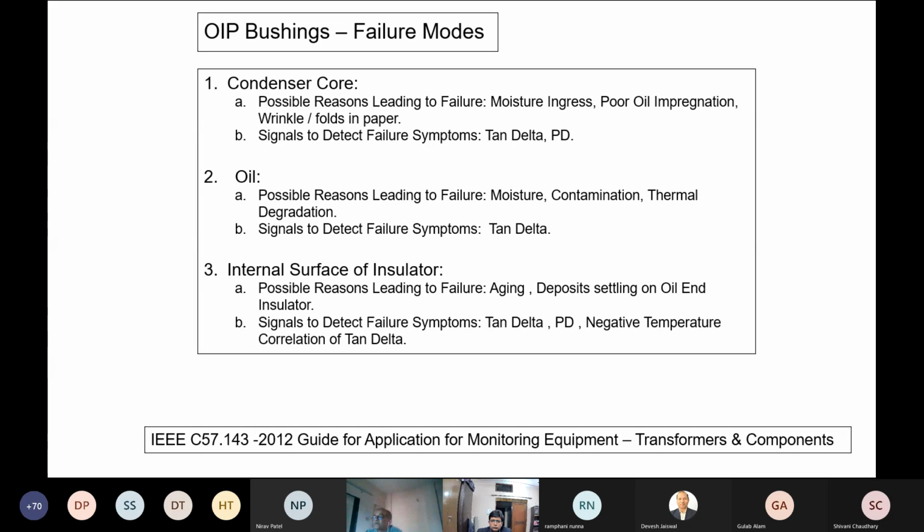Internal surface of insulator contaminated by aging deposits settled on oil and insulator, either inside or outside, predominantly inside the bushing, and they will lead to tan delta, PD, or negative temperature correlation of tan delta. Means if temperature increases, the tan delta will not increase, it will drop. There are cases reported like that.